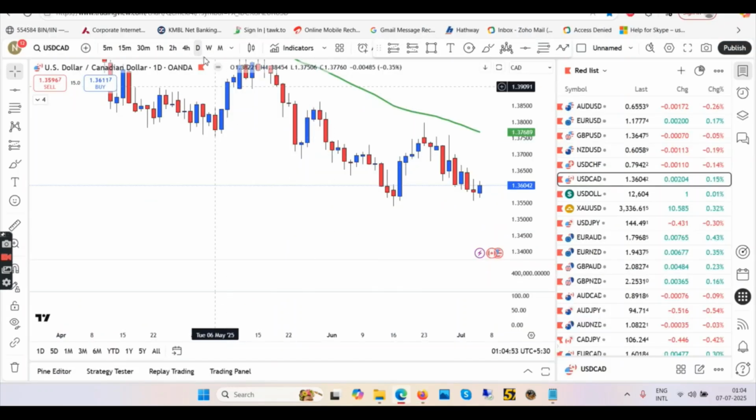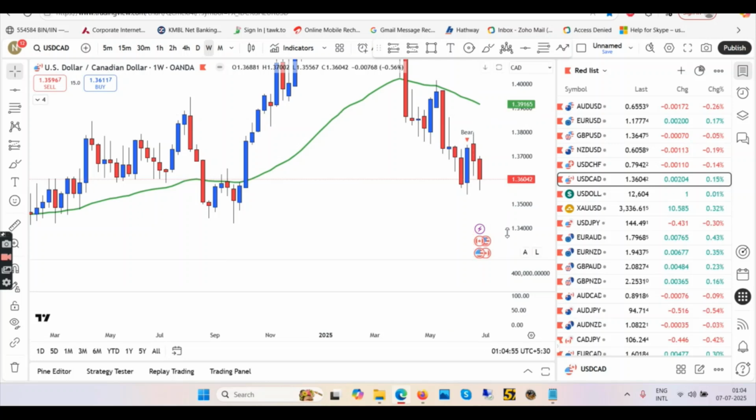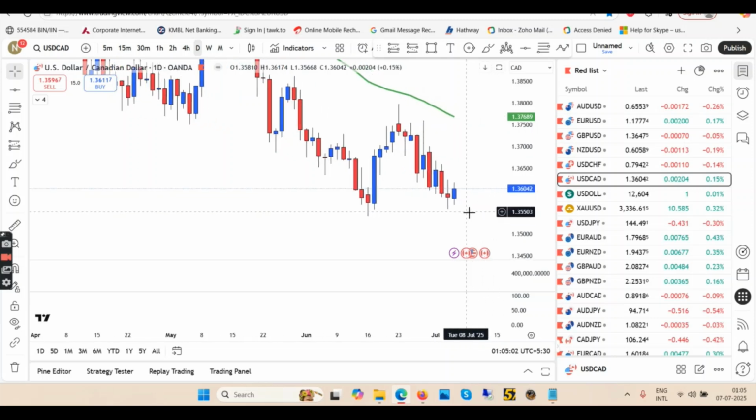Coming back to the chart, starting with a top-down approach on the weekly time frame. Weekly, we are down, so it's in a downtrend on the weekly chart. Then coming back to daily, in daily we might be taking a pullback. So you have to look for this low, which has not broken. This red candle was not broken by this red candle, so this is probably time for a pullback.